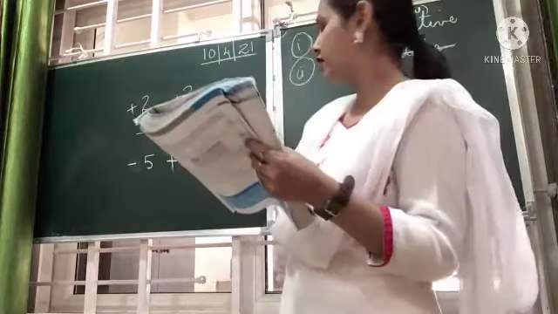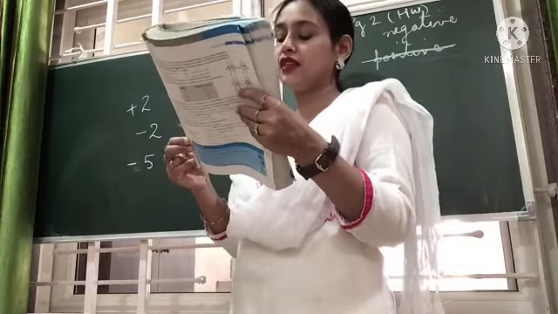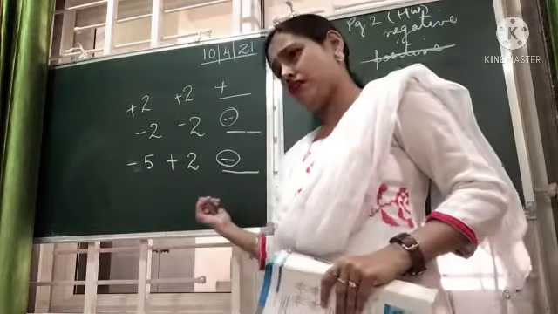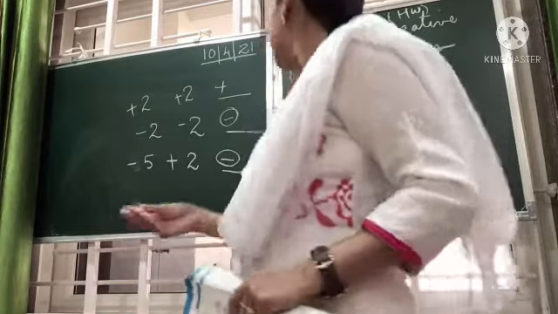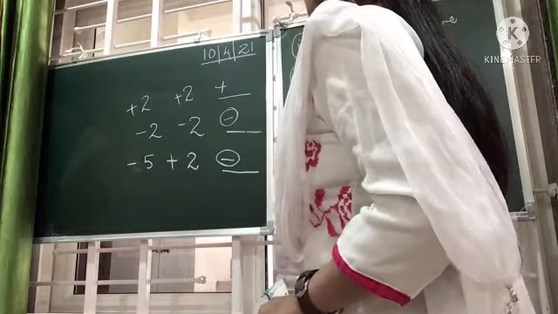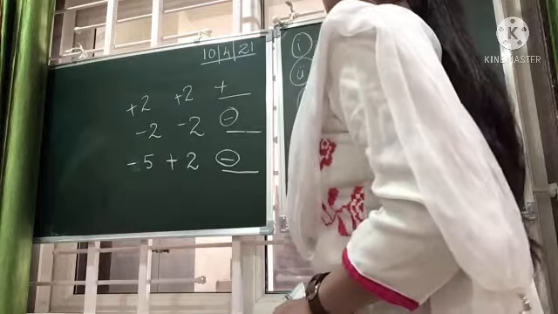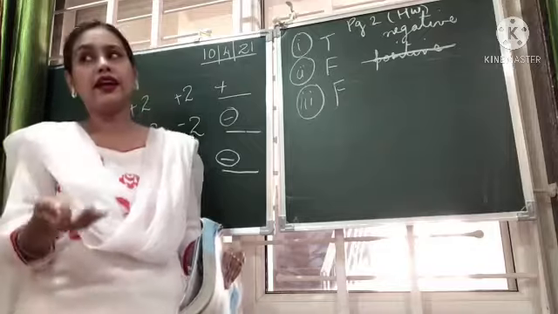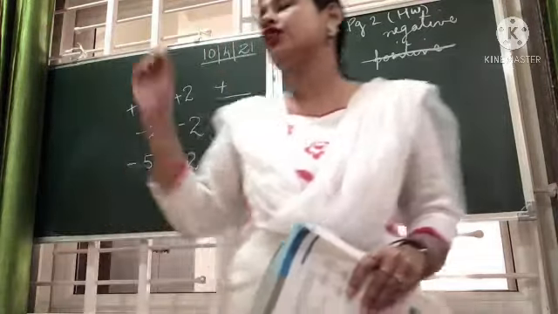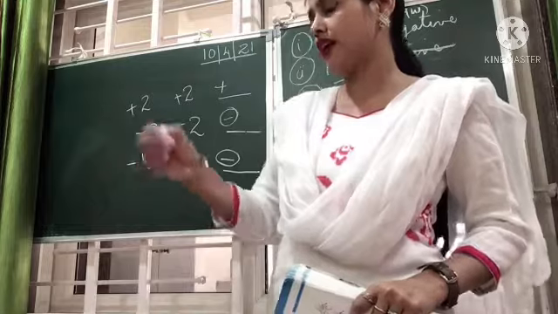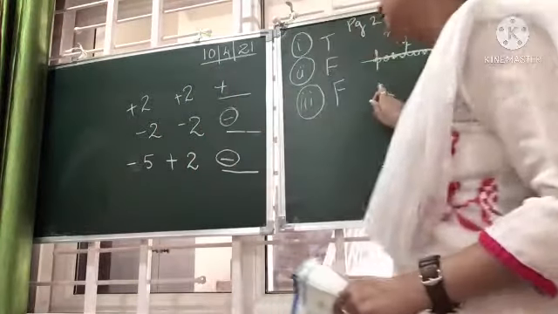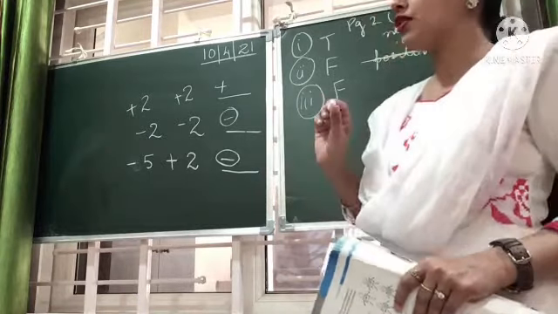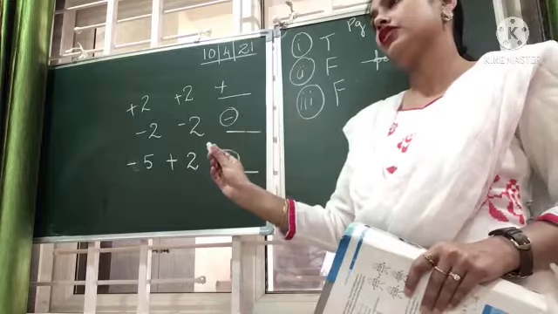So let's see. This is the third one. When a positive integer and a negative integer are added, we always get a negative integer. Do we always get a negative integer? No. So the third one will be false. And how to correct the statement? We get a positive or negative integer depending upon the value of the integers. Okay, so you can write that. You will cut always negative and you will write we may get a positive or a negative integer